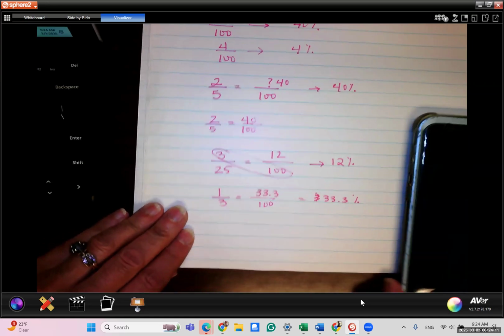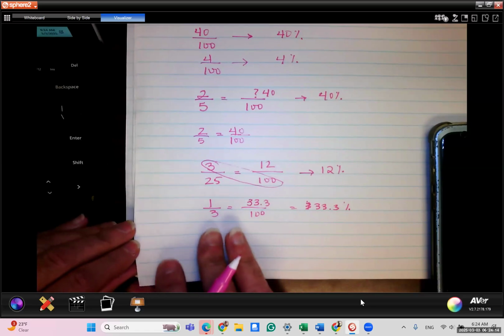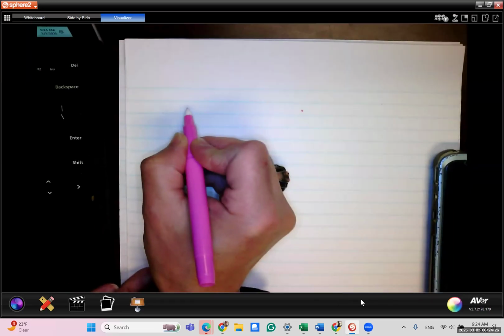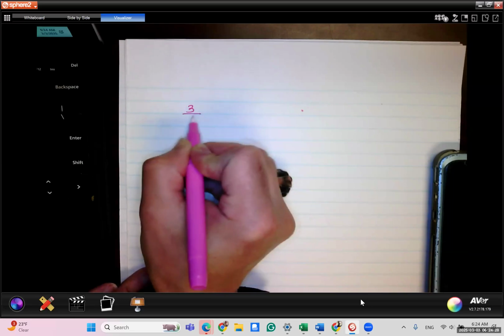What you can do instead of cross multiplication, one easy thing, is that when you have a fraction that you want to turn into a percent, regardless of what the bottom is, the easiest way is to just divide the top by the bottom and then multiply by 100. For example, let's say you had 3/9.